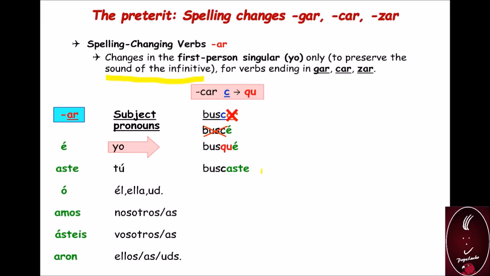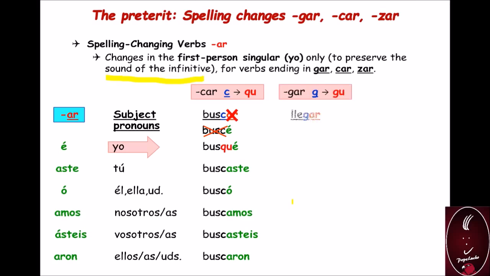Tú buscaste. Él, ella, usted buscó. Nosotros, nosotras buscamos. Vosotros, vosotras buscasteis. Ellos, ellas, ustedes buscaron. Let's see another ending.